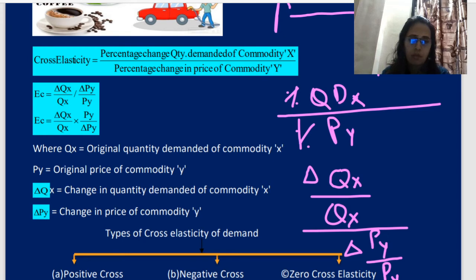So from a presentation point of view, my formula will look like this. I hope you are understanding.